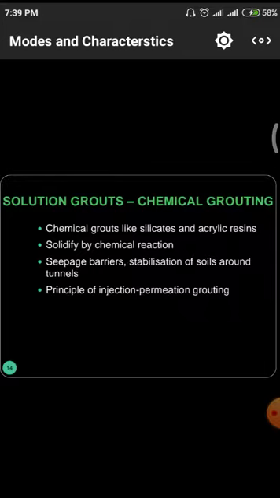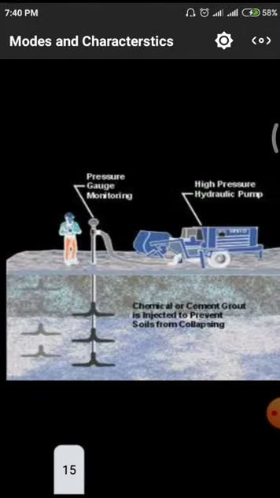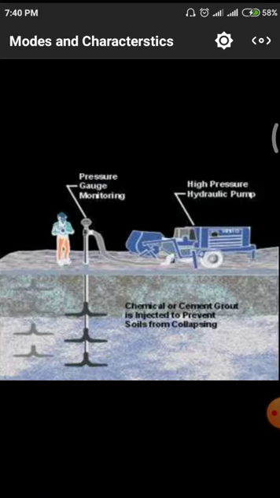Chemical grouts like silicates and acrylate resins are solidified by chemical reaction. And in some cases we have to consider seepage barriers. Seepage barriers means the water seeps from one quantity of soil to another quantity of soil. In those cases also we have to go for a separate stabilization. It is one of the methods.